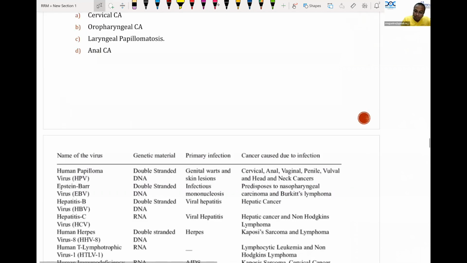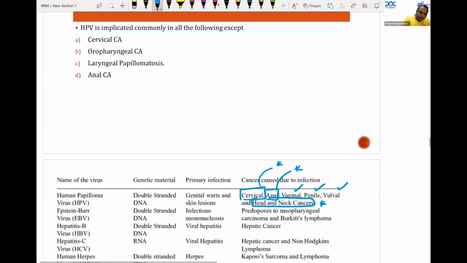Cervical cancer is the most important cancer associated. Anal cancer is second most important. The important cancers associated are cervical, anal, and head and neck: oral, oropharyngeal cancers, penile, vaginal, vulval cancers. If at all you want to go for less, you have to go for laryngeal papillomatosis as the except. Otherwise cervical, oropharyngeal, anal, every cancer is very highly associated.